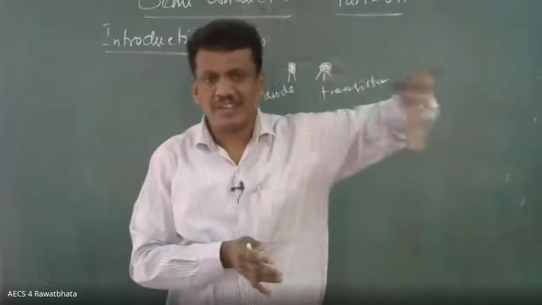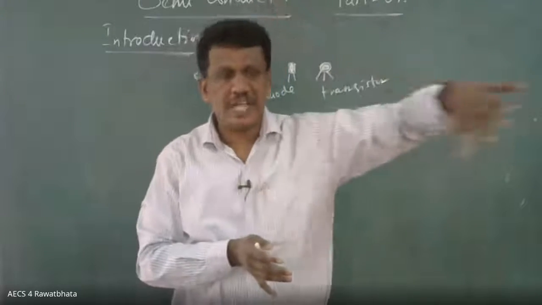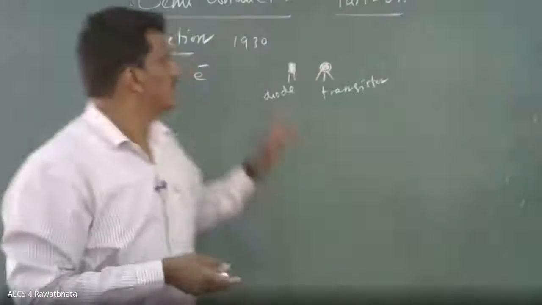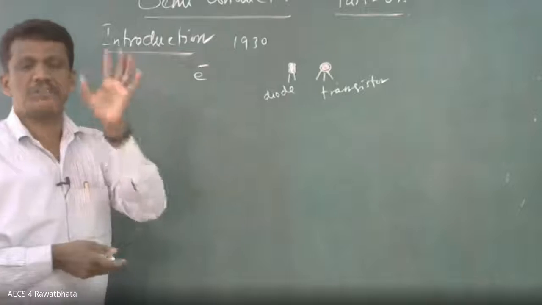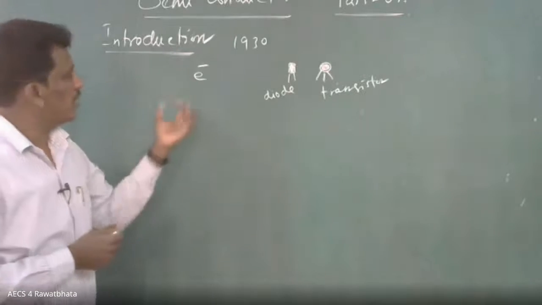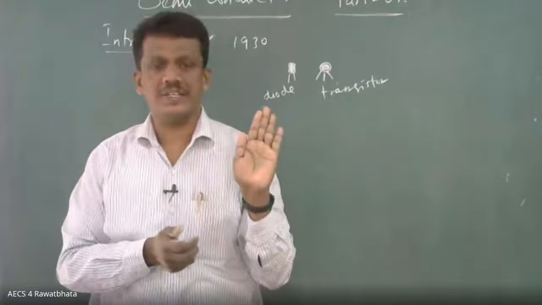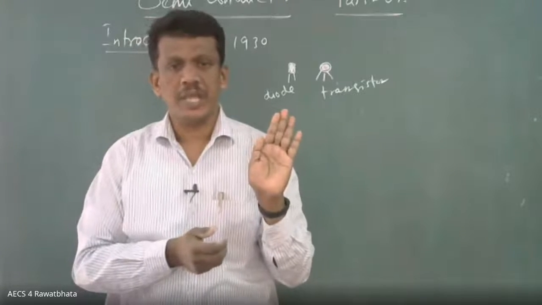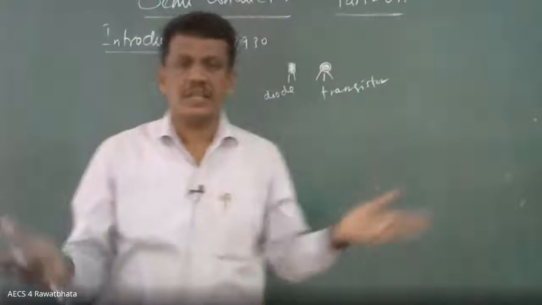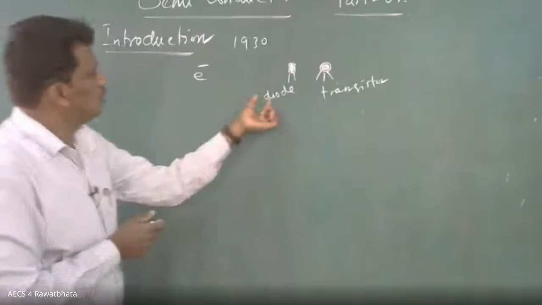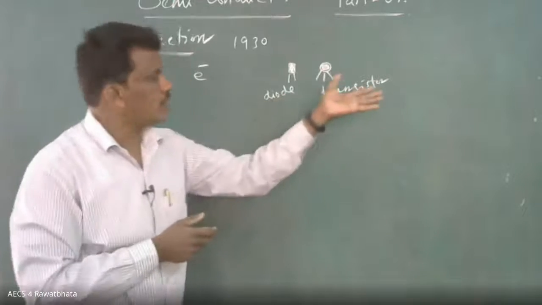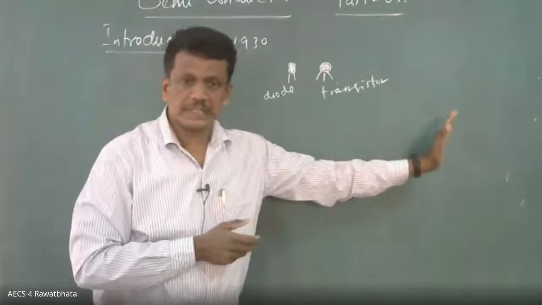So all the drawbacks, all the difficulties are removed by the semiconductor. That is the beauty of the concept. In the semiconductor, you can keep your computer in your hand. Imagine that. But before 1930, it was not at all possible. These, diode and transistor, are all called semiconducting materials.